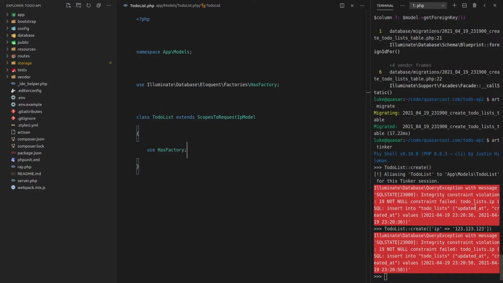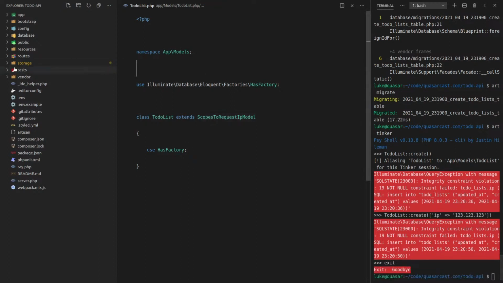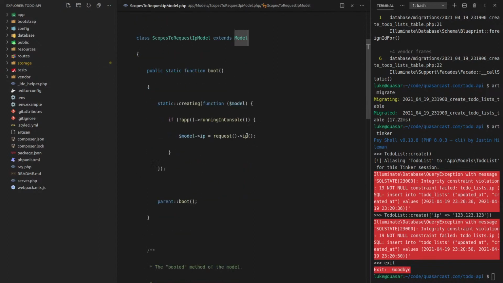To-do list .ip. Okay, so let me just remember how I did this and check if it worked. Yeah, so if we're running in console, if we're not running in console, we set it. If we're running in console, though, okay, so